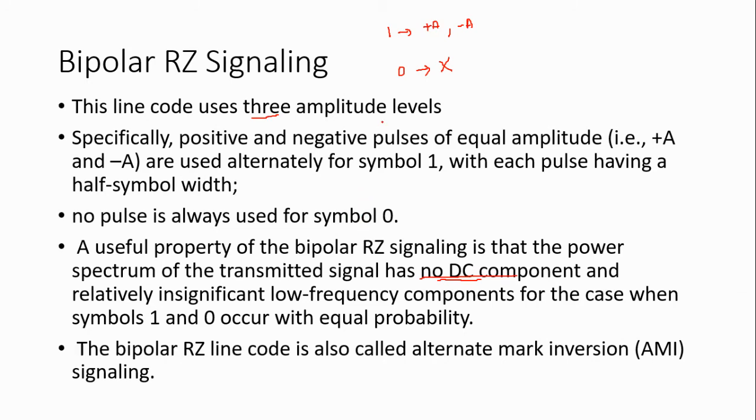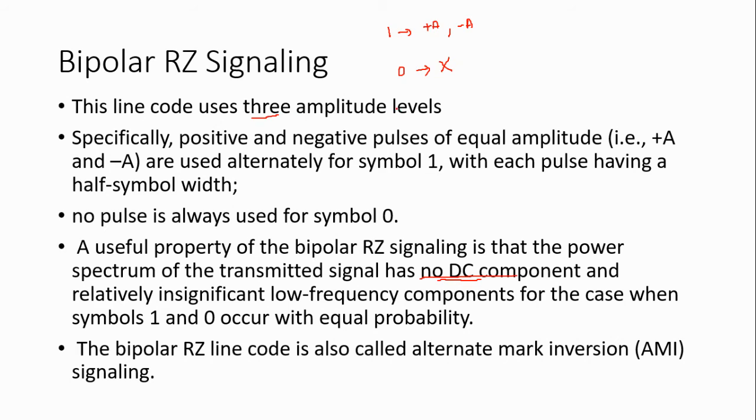Once again, I repeat, bipolar return to 0 signaling. It has 3 amplitudes: plus A, minus A, and 0. The first symbol 1 is represented as plus A, the second as minus A rectangular pulse, the third as plus A, and the fourth symbol 1 as minus A. So it is called alternate mark inversion. For 0, there are no pulses transmitted.